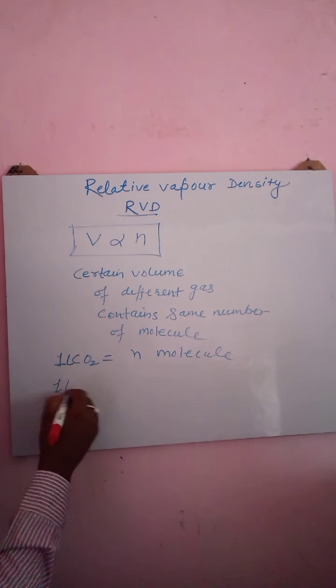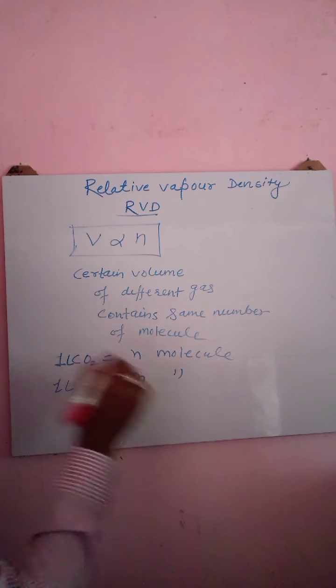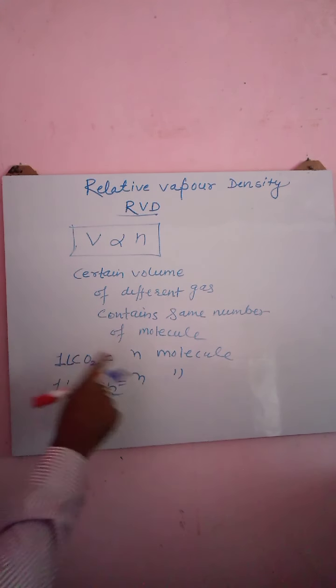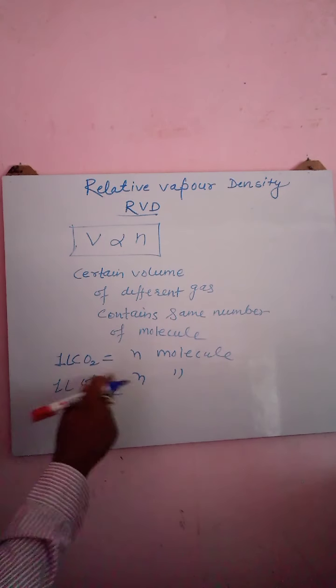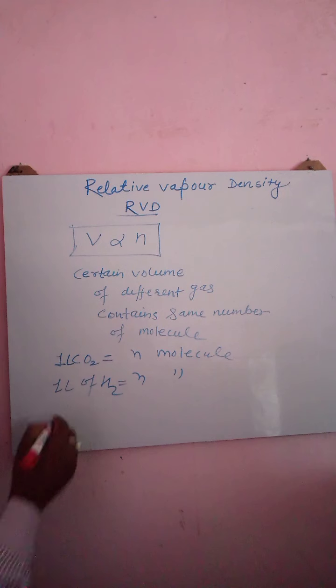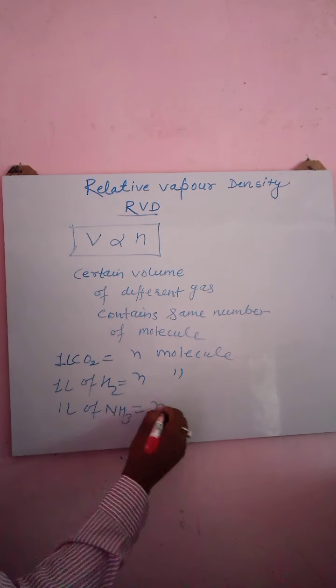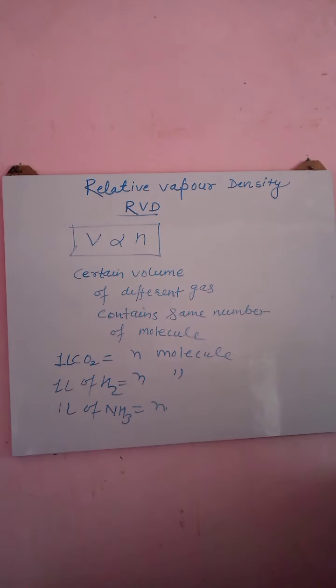Similarly, 1 liter of SO2 will also contain n molecules, and 1 liter of ammonia will also contain n molecules. That's why V is directly proportional to n. It means a certain volume of different gases contains the same number of molecules.